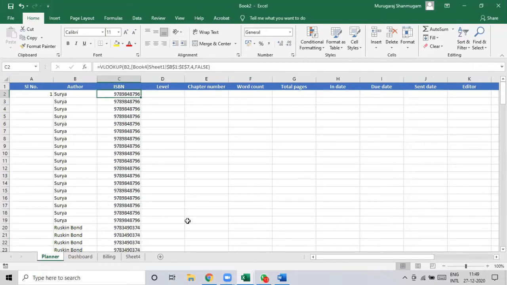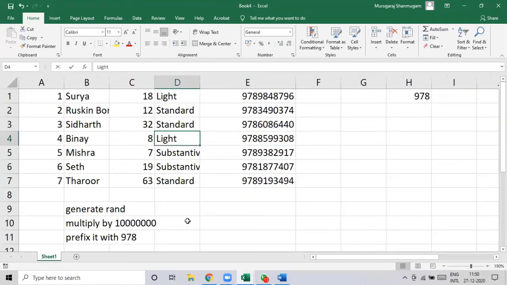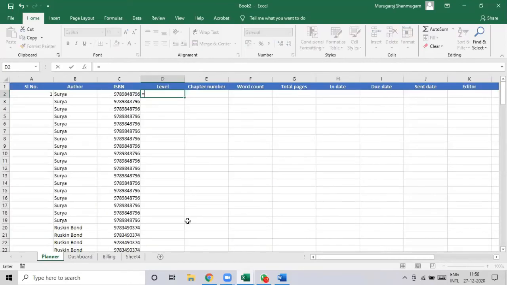The cell number has to be changed, I think. Yeah. So we can still use the same vertical lookup, right? VLOOKUP. All we need to do is find the level of editing against the name of this author. Isn't it? Yes. So level, again another VLOOKUP formula.